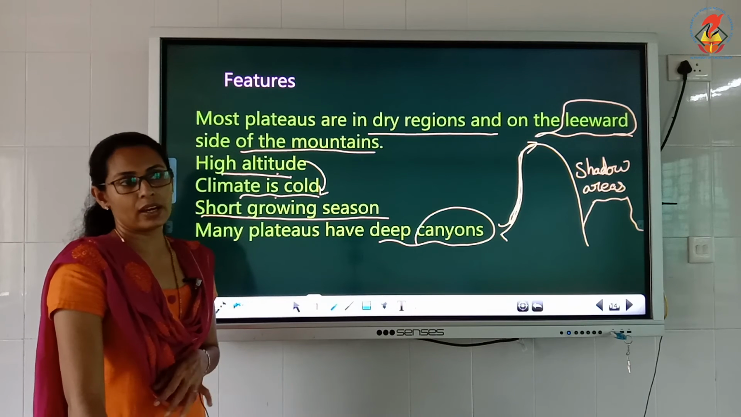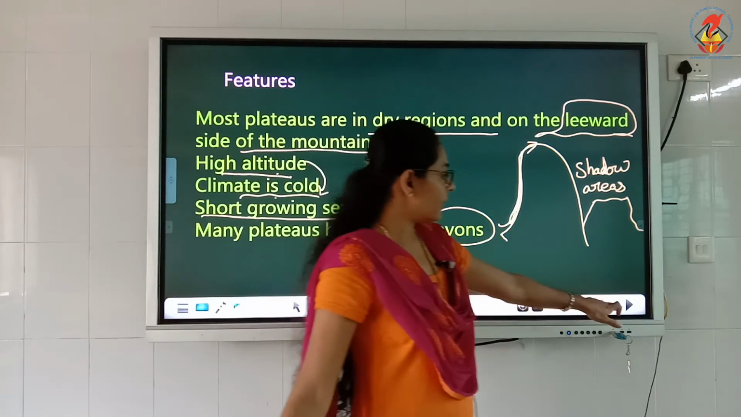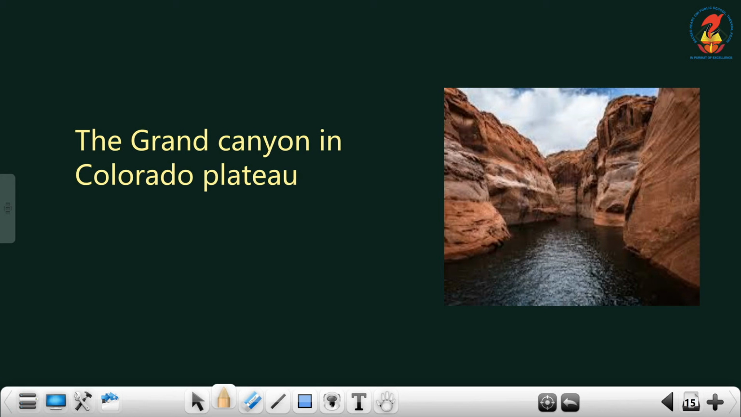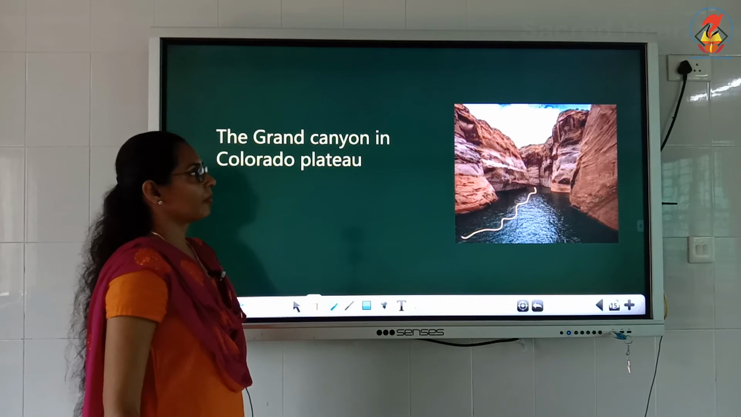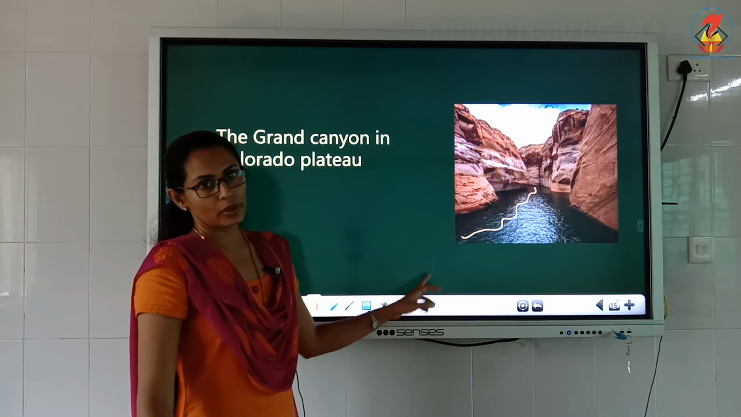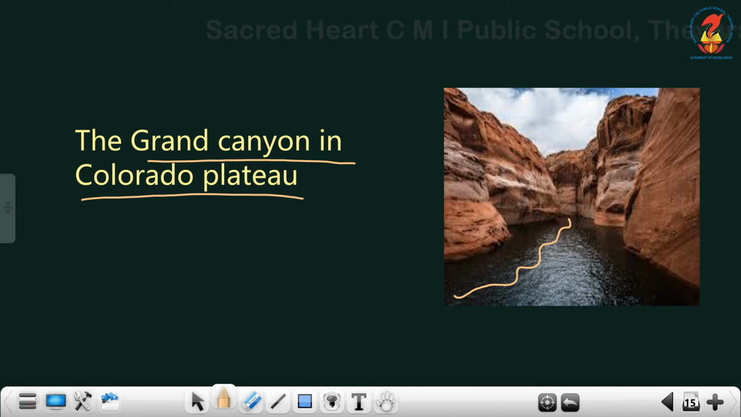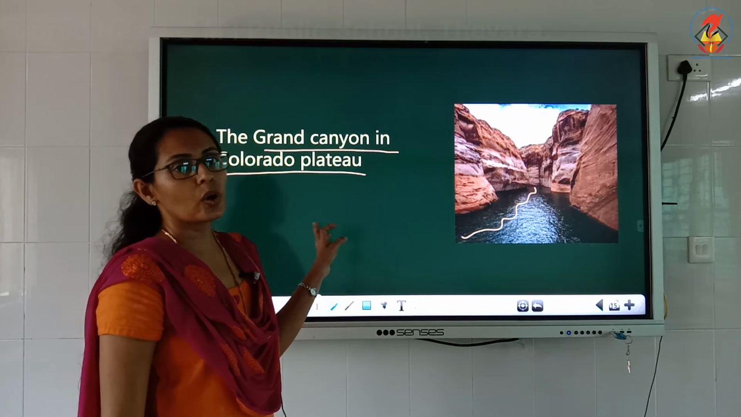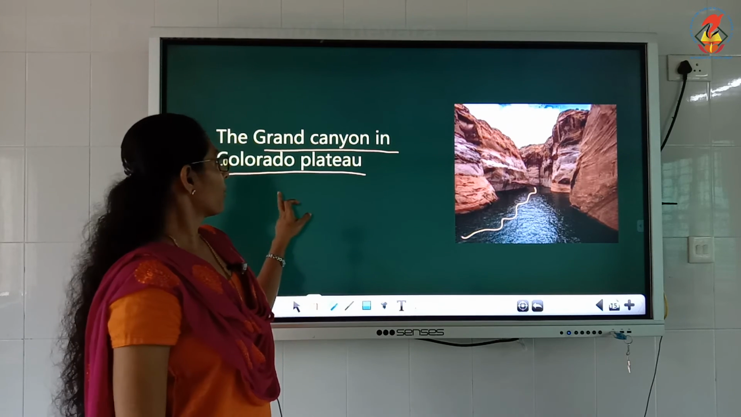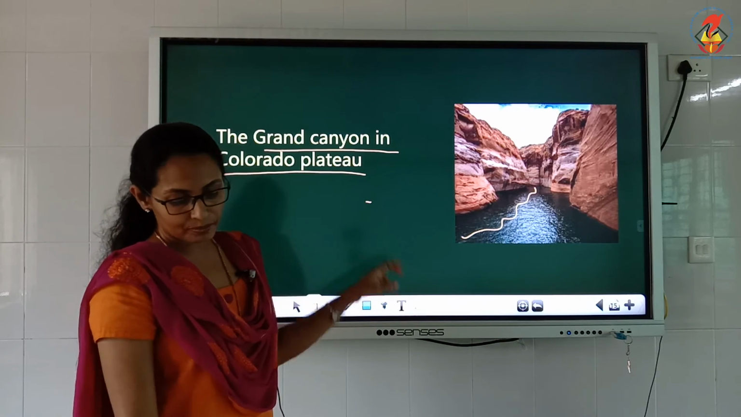Deep canyons. What do you mean by canyons? This is a canyon. In between two mountain areas, a very small and calm river or stream is flowing, and it is a very important tourist spot. And this is the Grand Canyon. The Grand Canyon is an important canyon which is located in the Colorado Plateau. Okay, now we are going to recap.